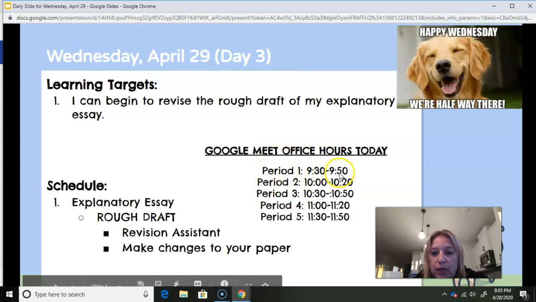Period 1 is 9:30 to 9:50. Period 2 is 10 to 10:20. Period 3 is 10:30 to 10:50. Period 4 is 11 to 11:20. And period 5 is 11:30 till 11:50.